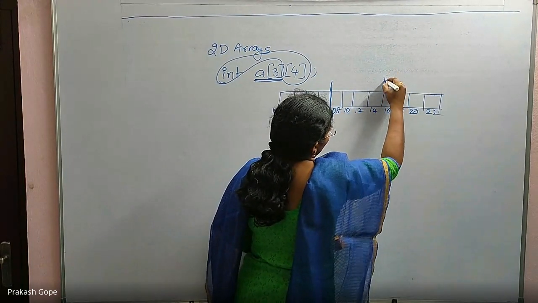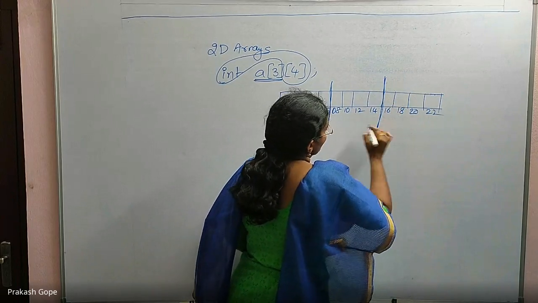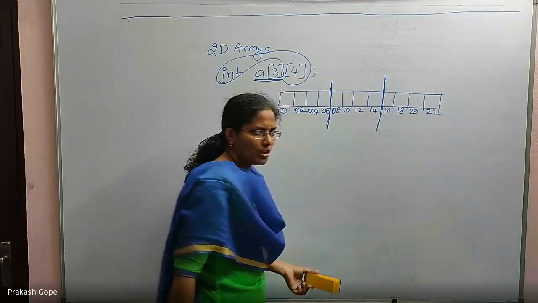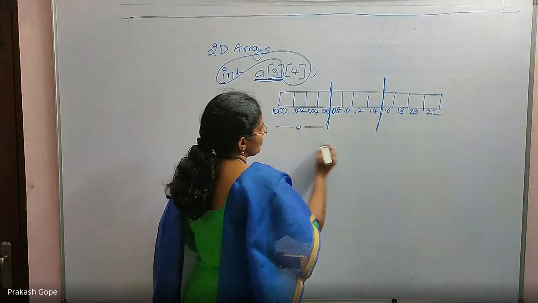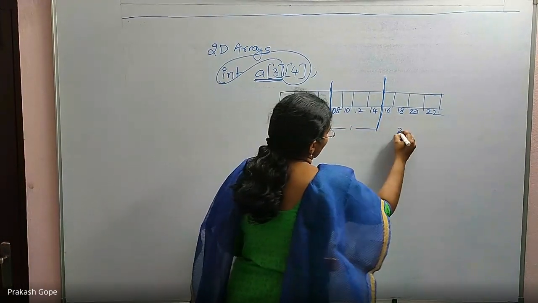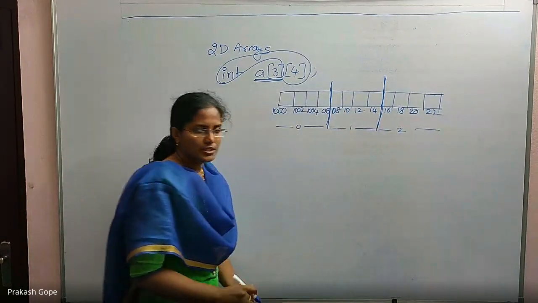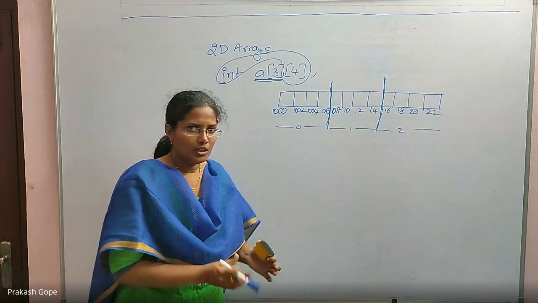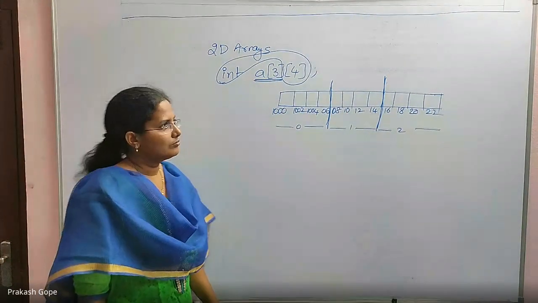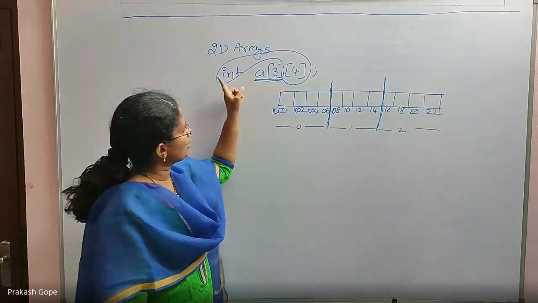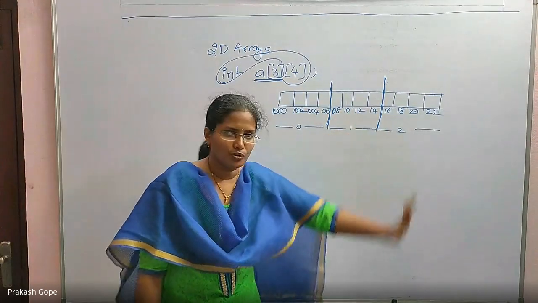This is the first element, an integer array of size 4. This is the second element, an integer array of size 4. This is the third element, only 3 elements. Because the indexing always starts from 0, this is the 0th element, this is the first element, this is the second element. That's all. This is the declaration. If the declaration is clear, everything is clear now. Only 3 elements, in which each element is an integer array of size 4.